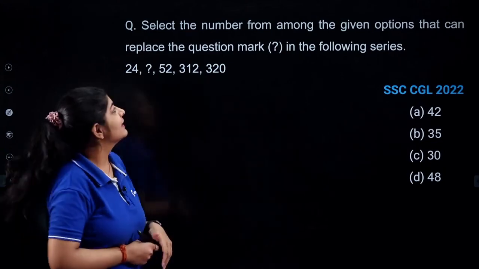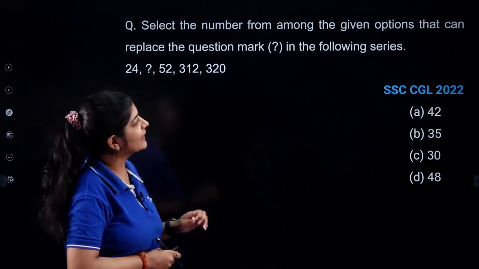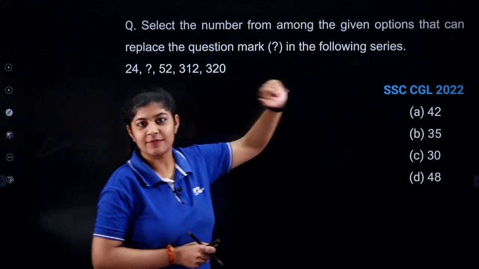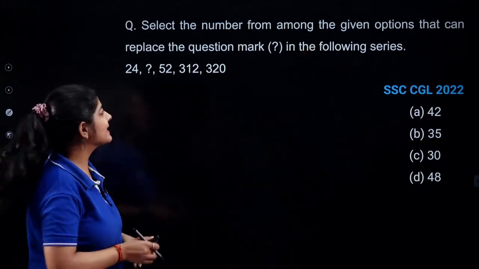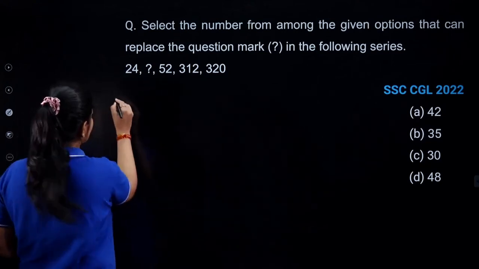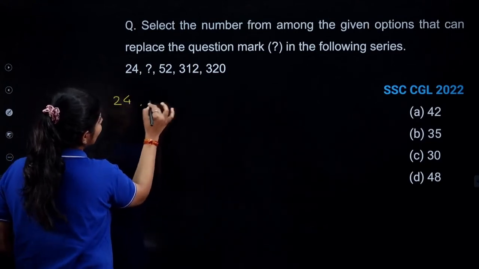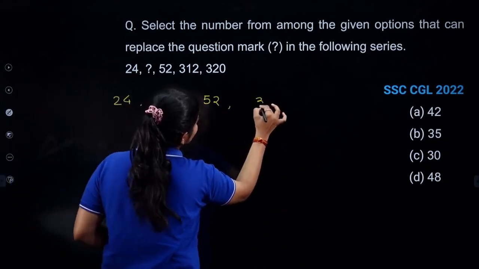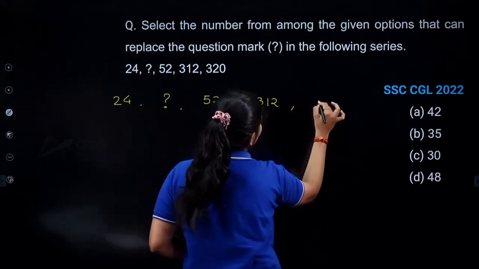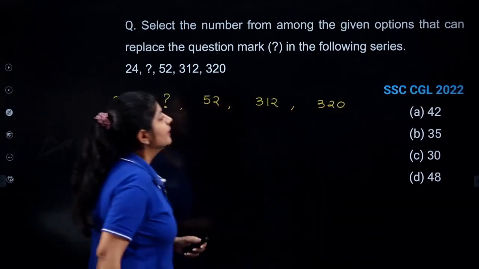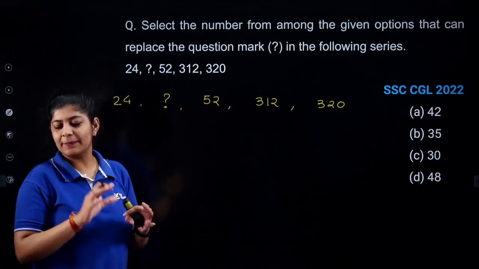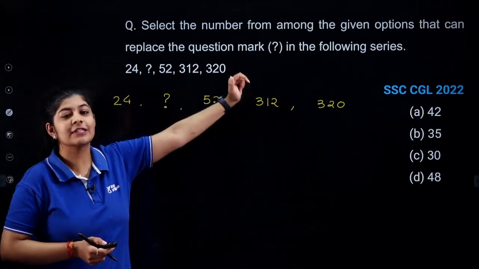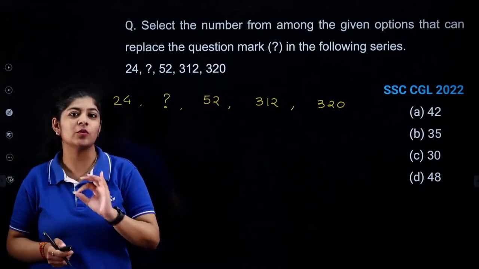So the question is saying that select the number from among the given options that can replace the question mark in the following series. The sequence that I am having over here is 24, then a question mark, after that 52, after that 312, and after that 320. So this is the sequence that I am having. Just simply try to answer this particular question. This question is from your previous year questions. It was asked in SSC CGL 2022.